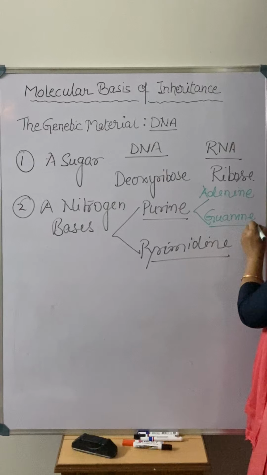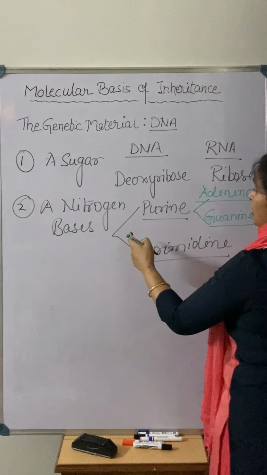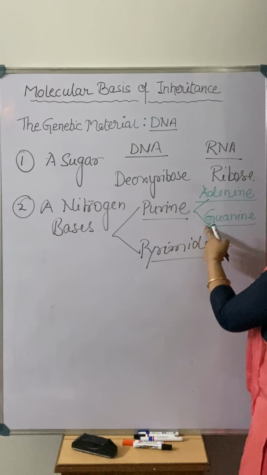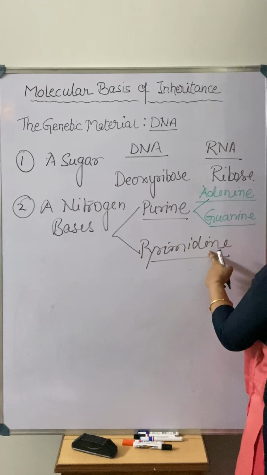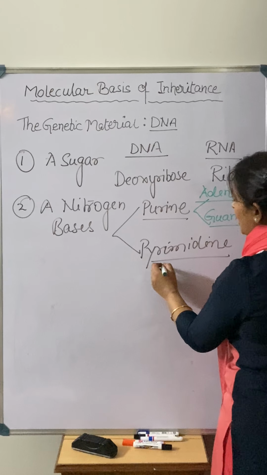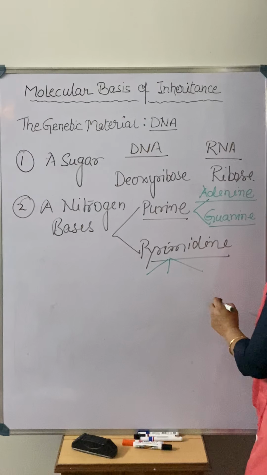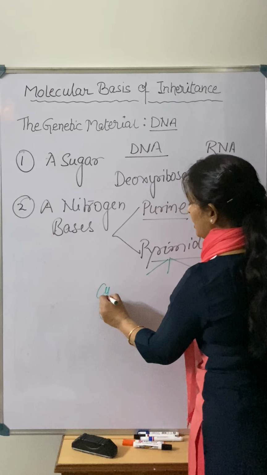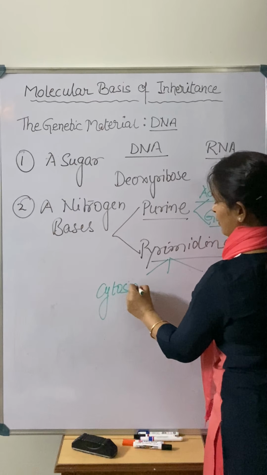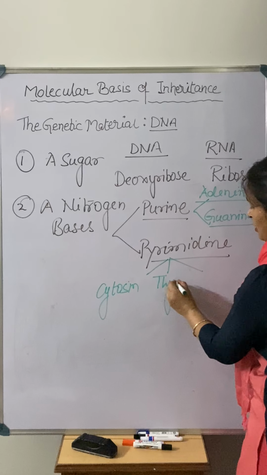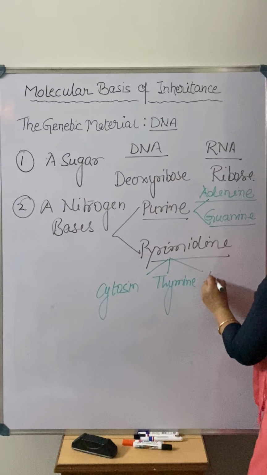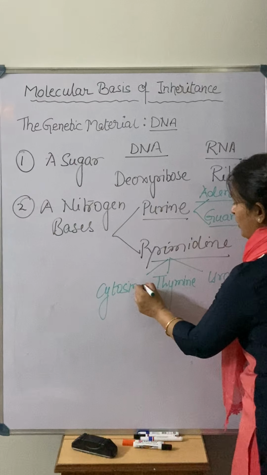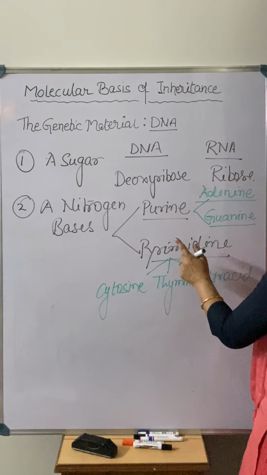These are the two purine types of nitrogen bases present in the DNA as well as RNA. But when we talk about the pyrimidine nitrogen bases, there are three types of pyrimidine nitrogen bases present in the DNA or RNA. That is cytosine, thymine and uracil. So these are the three pyrimidine nitrogen bases present in the DNA and RNA.